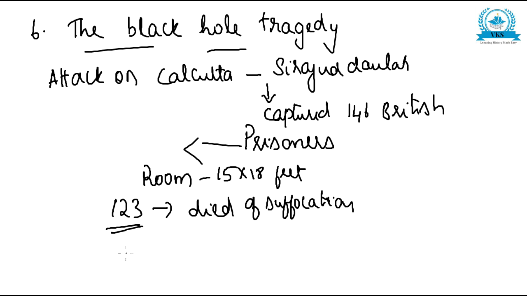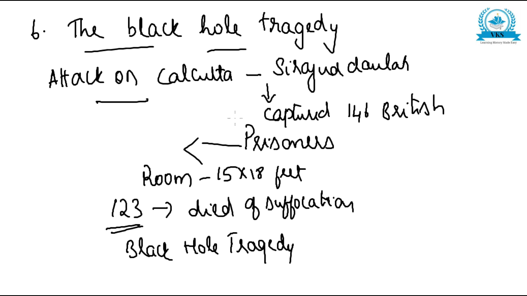And this incident is called the Black Hole Tragedy, because many of the Britishers died of suffocation inside that small room. That incident also became another reason for the Battle of Plassey. So, during an attack on Calcutta, Siraj-ud-Dawla had captured 146 Britishers. They were kept as prisoners in a room which was just 15 by 18 feet. 123 of them died of suffocation, and this was called the Black Hole Tragedy. So, with this incident, the war took place.